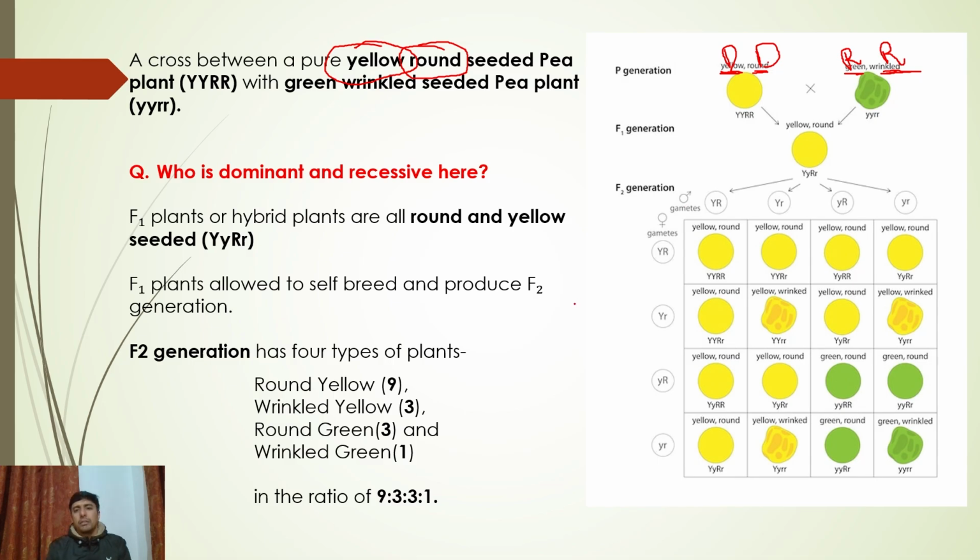So sir, how can you tell us this? Sir, आपको कैसे पता चला that yellow is the dominant one? In terms of pea color, yellow dominant है green के ऊपर, and in terms of pea shape, round dominant है wrinkled के ऊपर. Because when we do a cross of this, again students, if I ask you the question that ये कौन सा cross है? This is cross pollination. This is not selfing, remember. This is cross pollination.